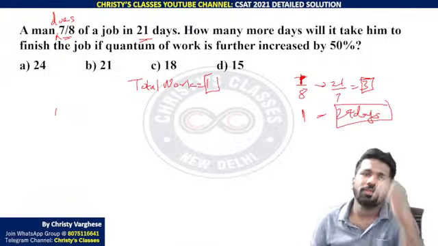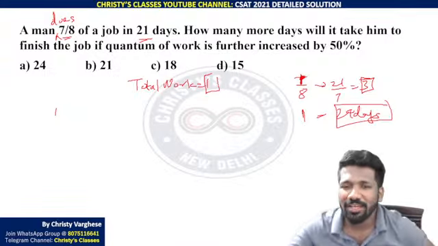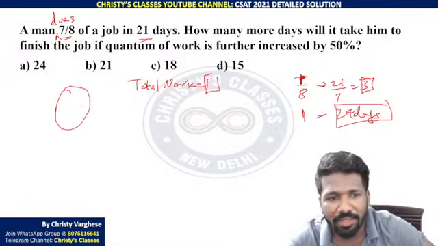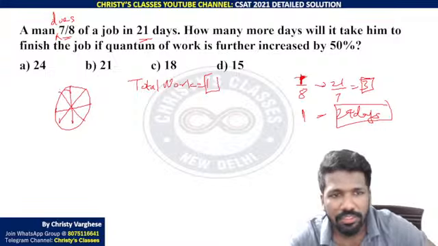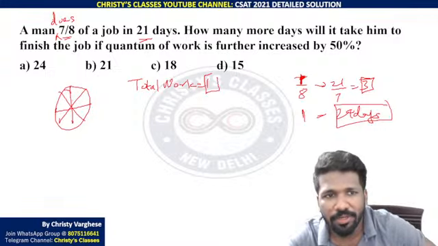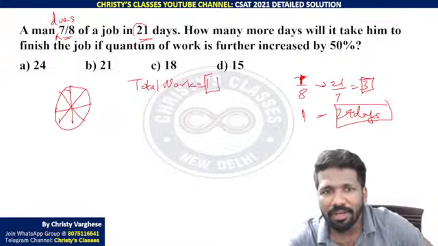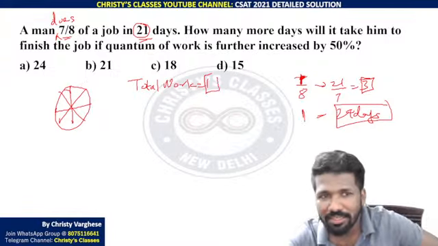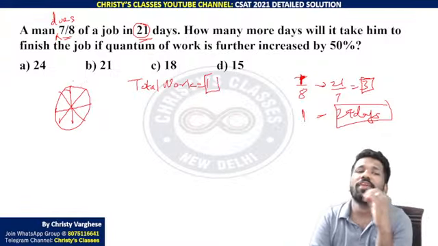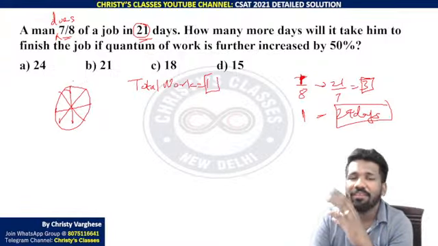Did you all understand? Or you can just think of it like an example of a pizza. You are cutting a pizza into 8 equal parts. 7 parts you are eating. How many parts are remaining? 1 part is remaining. So that 7 parts is 21 days means that remaining 1 part will be 3 days. You are eating 7 out of 8 parts of a pizza in 21 days.